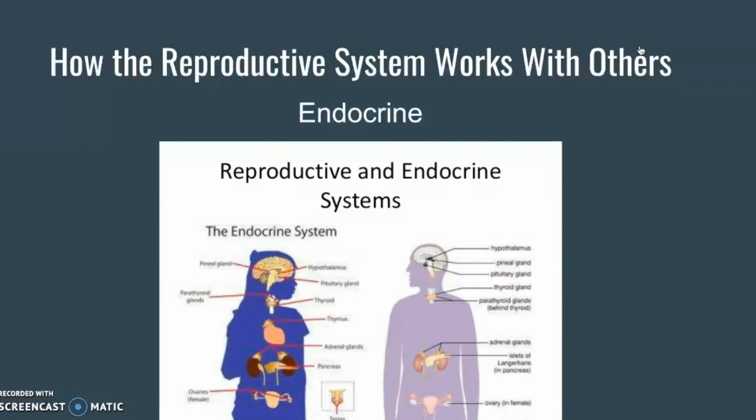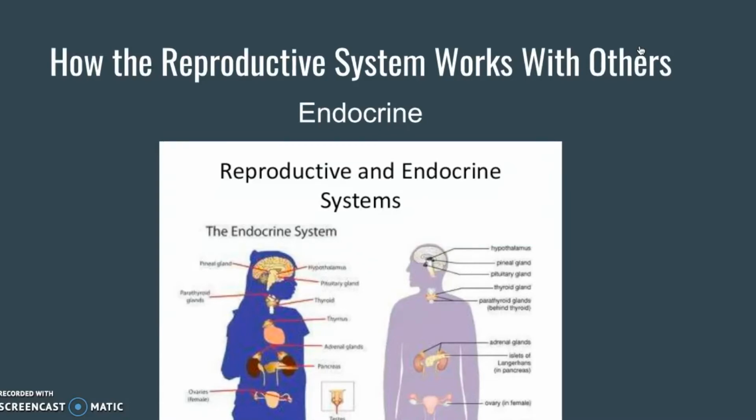So, how does the reproductive system work with others? In the endocrine system, first of all, specific endocrine organs of the body help orchestrate virtually all reproductive functions, and without them, the gonads would never mature to adult functional status during adolescence, and the gametes would not be produced, and subsequent effects mediated by the gonadal hormones would fail to occur.